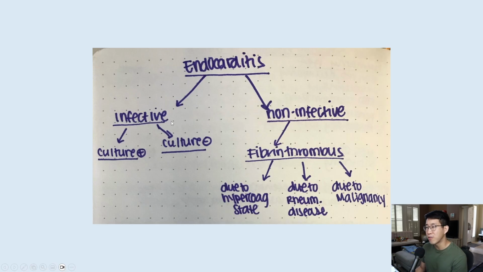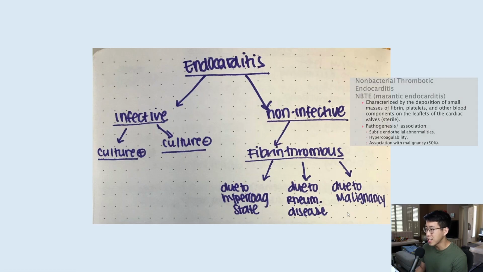First of all, you have infective endocarditis and non-infective endocarditis. The reason you can get non-infective endocarditis is because of the formation of fibrin thrombuses. So this could be due to a hypercoagulable state, rheumatologic disease like lupus, so Libman-Sacks disease, or due to malignancy. And the ones that are most commonly associated with that are pancreatic adenocarcinoma and colon adenocarcinoma. Another name for it is non-bacterial thrombotic endocarditis or marantic endocarditis.